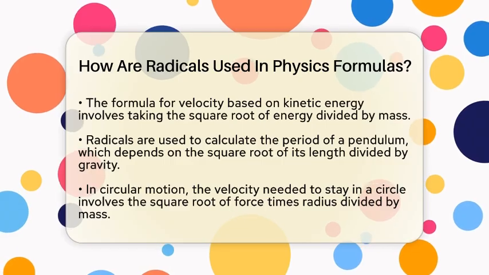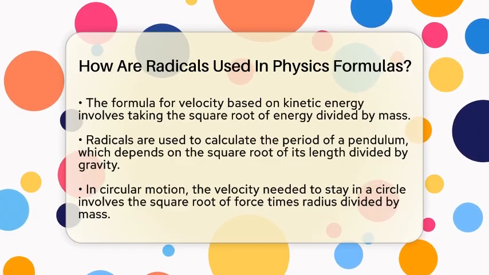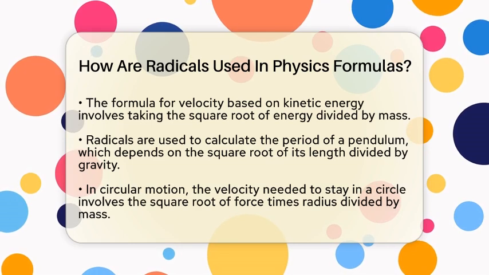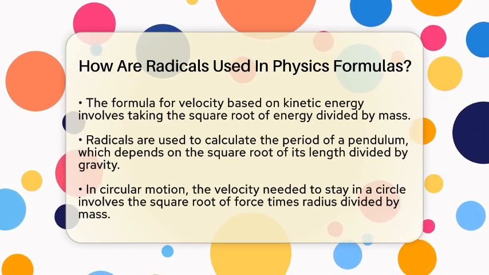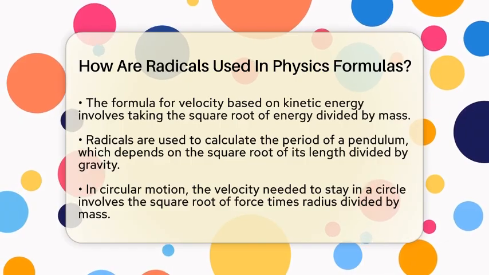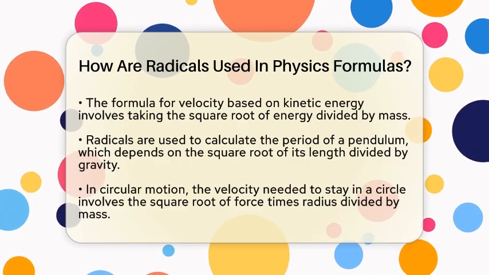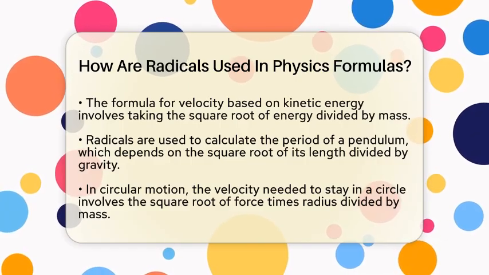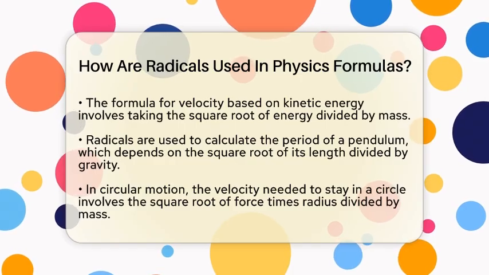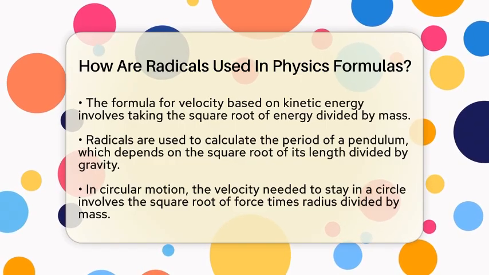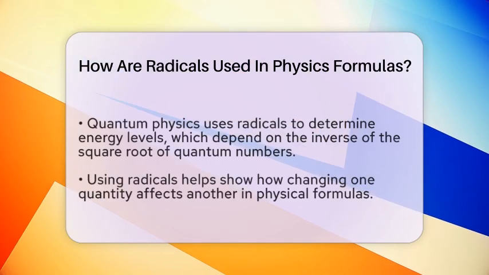Radicals also appear when calculating how long a pendulum swings back and forth. The period, or the time it takes for one swing, depends on the square root of the length of the pendulum divided by gravity. The formula is the period equals 2 times pi times the square root of the length divided by gravity. This shows how the period increases as the square root of the length.